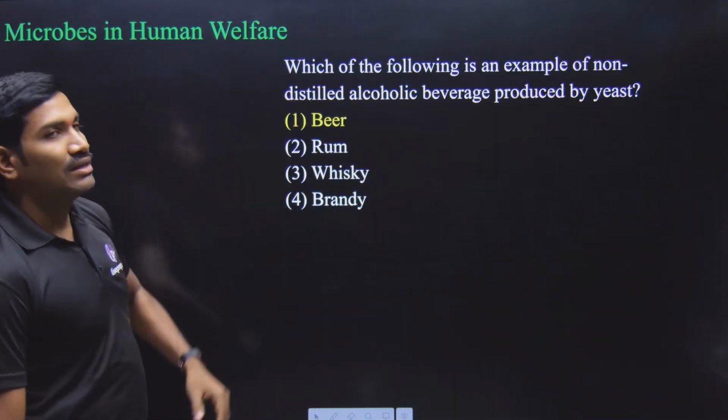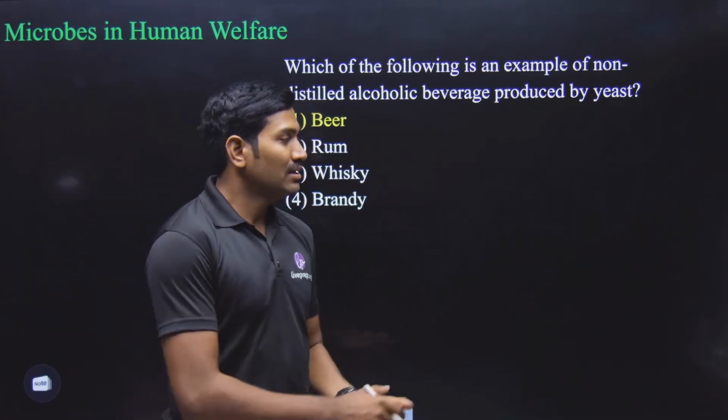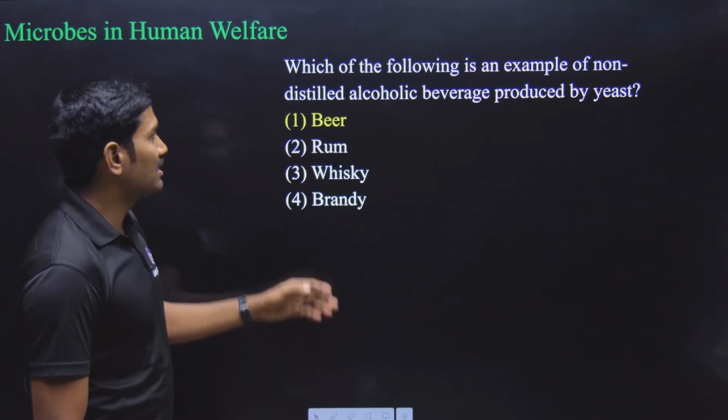Clear? Next one. From the microbes in human welfare. Generally, one question is asked from this particular chapter. But here they have asked a total of 4 questions. Let us go through this.